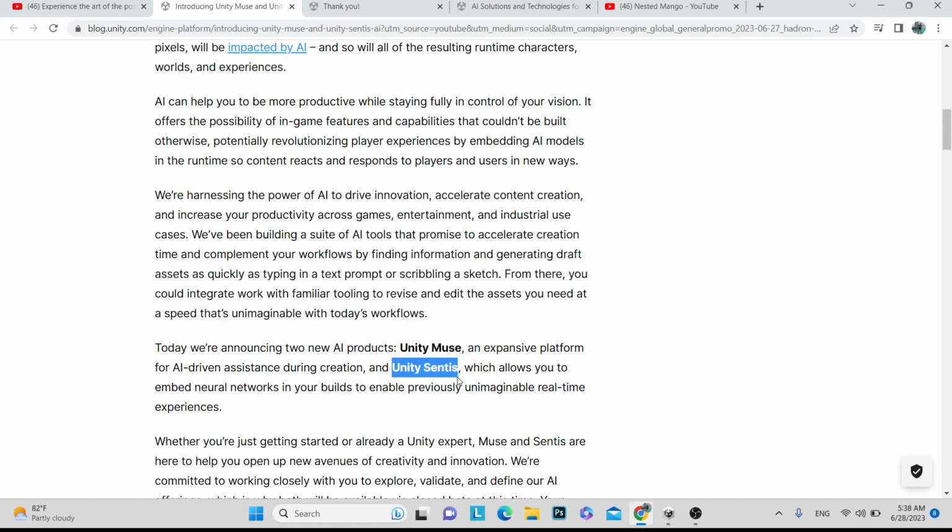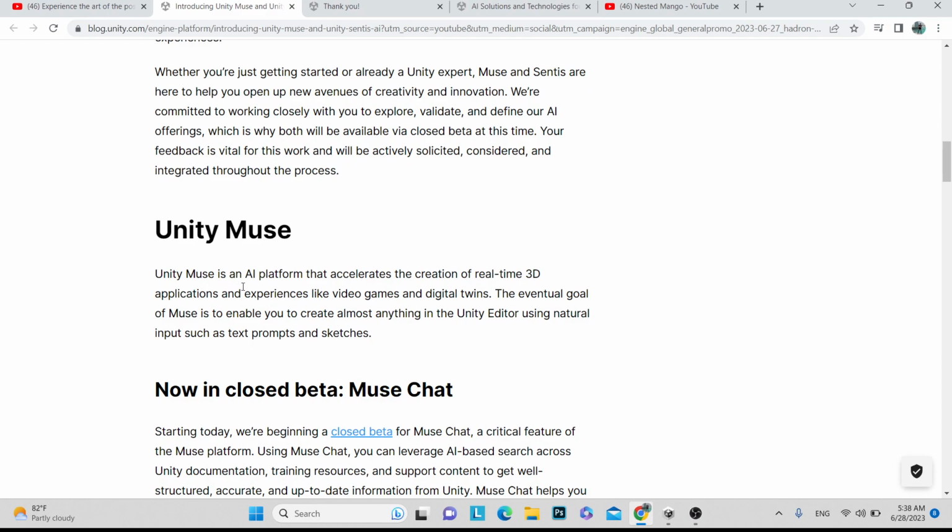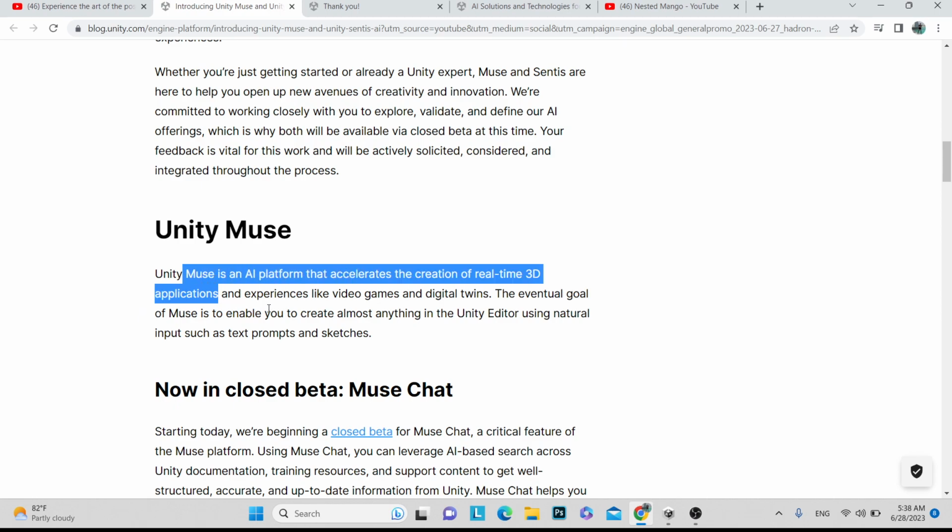In Unity Sentis, you can train your NPC characters, or give them AI, so that by the time they can learn. The Unity Muse AI platform accelerates the creation of real-time 3D applications. As I show you, we will ask some questions and get answers.